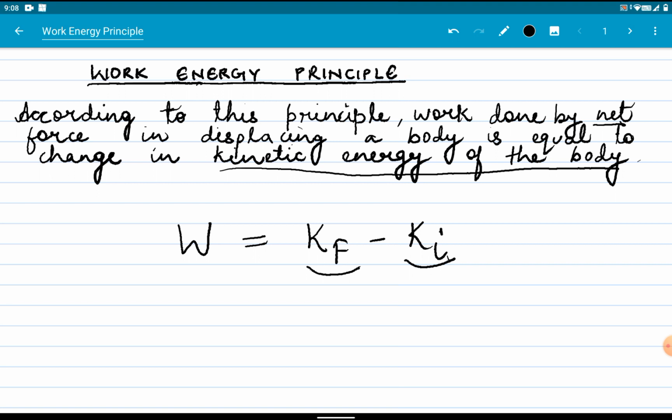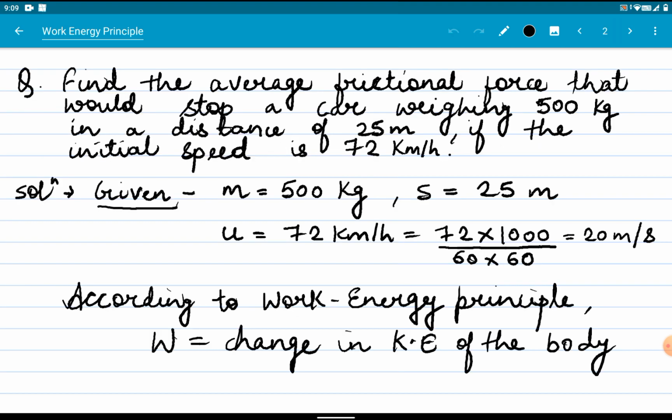Now this work energy principle is true for any system of particles in the presence of all types of forces, whether the forces are conservative or non-conservative. This work energy principle is equally valid. So let's see and solve the numerical.